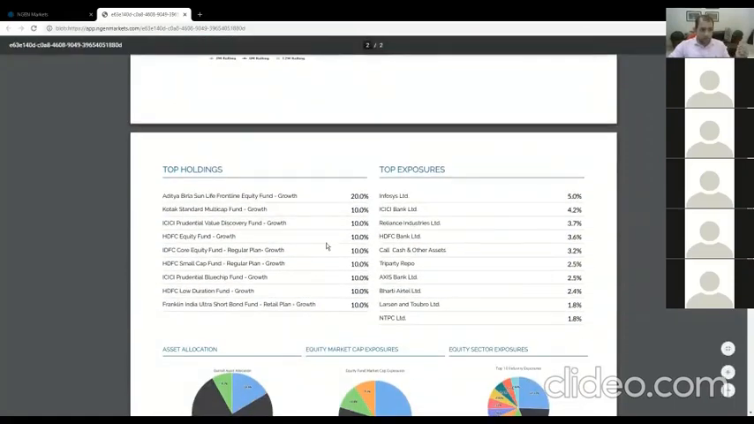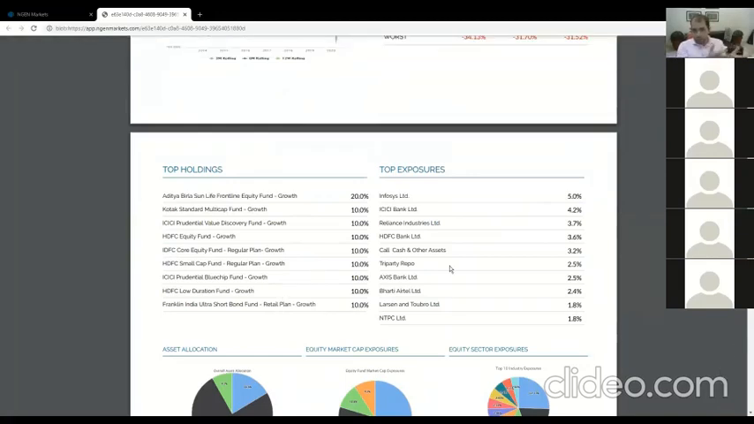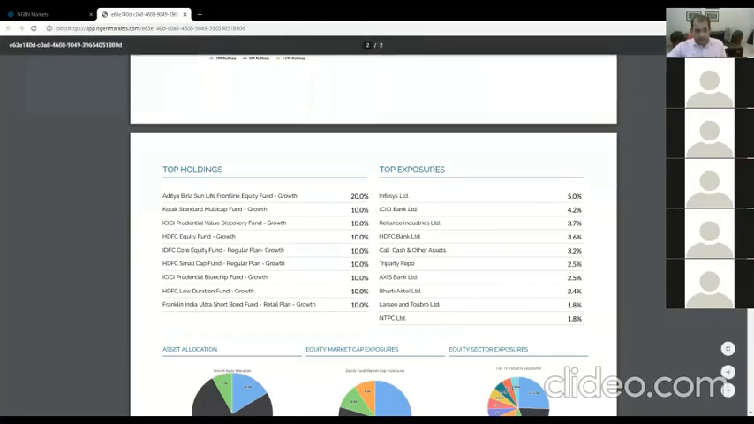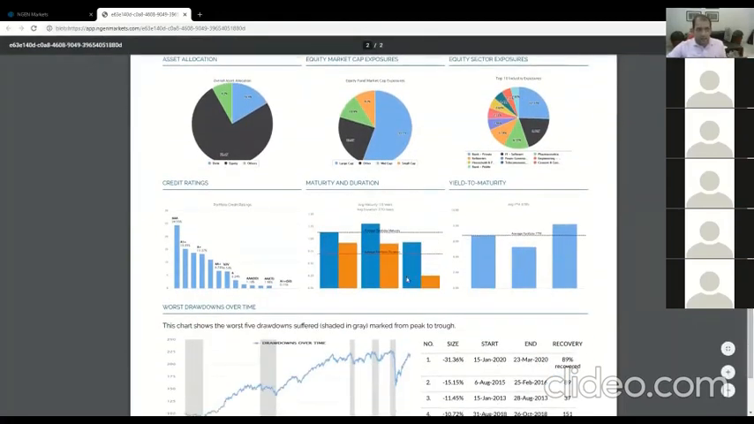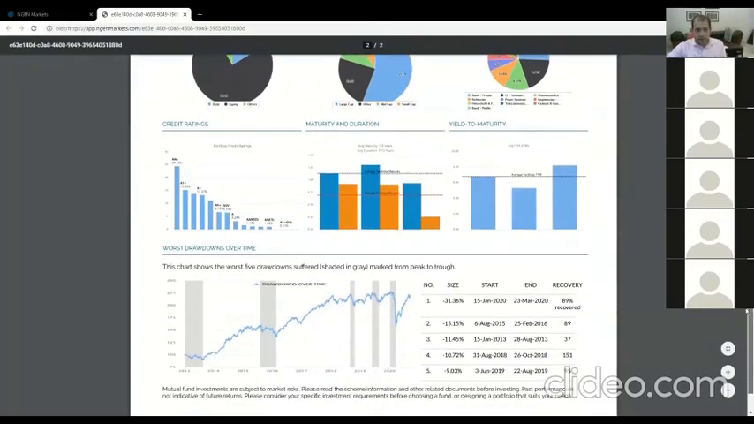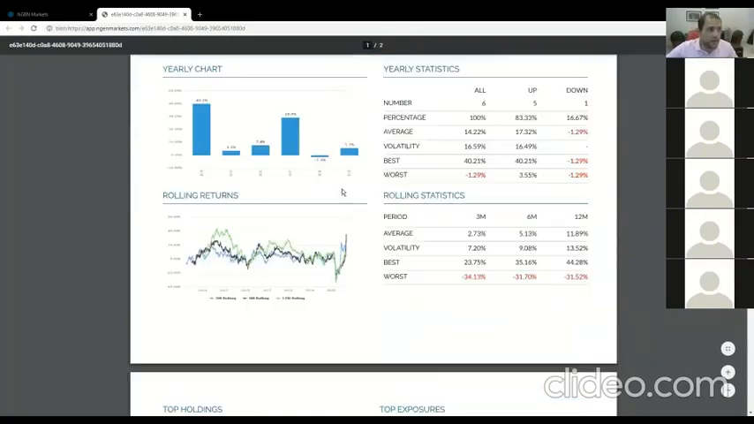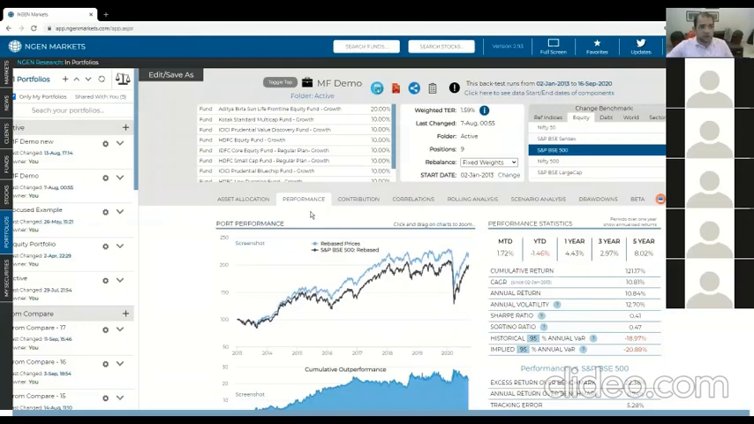Then you'll see, most importantly, what my holdings are, what my portfolio is made up of. And on the right-hand side, top exposures, what my portfolio has caused. It is because of this that I have this. And then you see the equity charts, you see debt charts, and finally, you see our favorite drawdown chart. Let me close that. We also have a really nice and cool feature of sharing this analysis with your client.